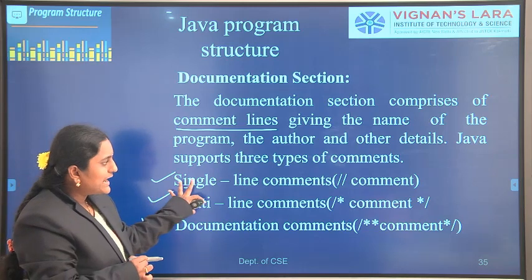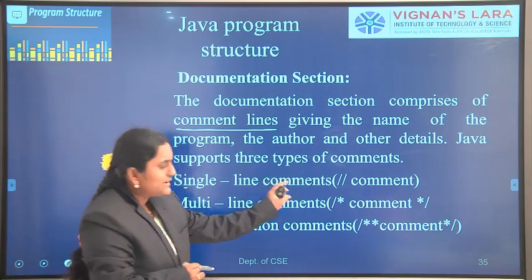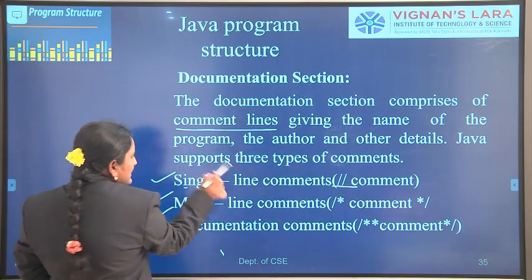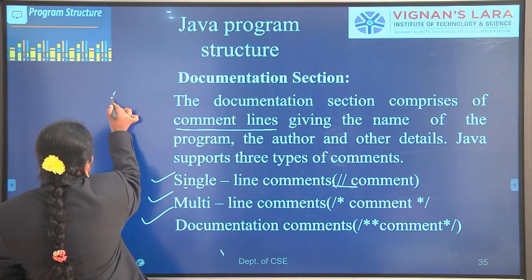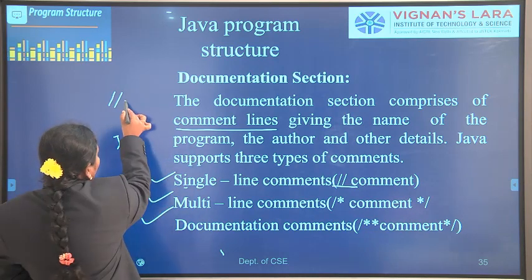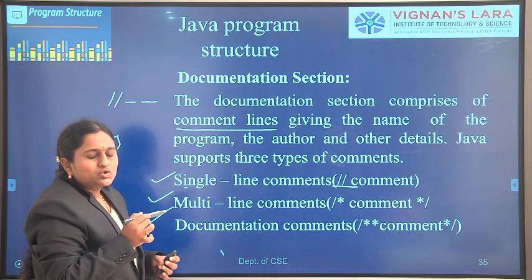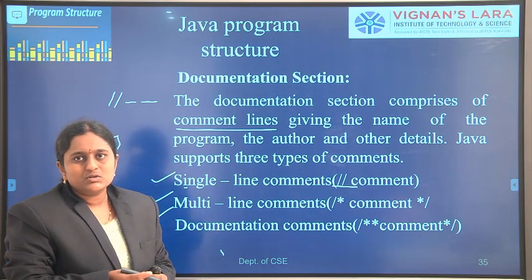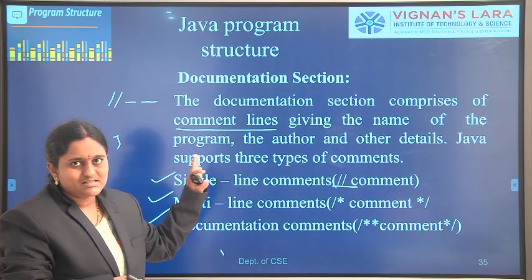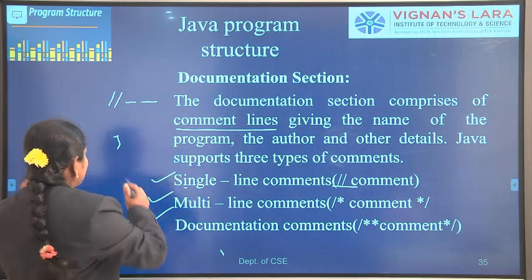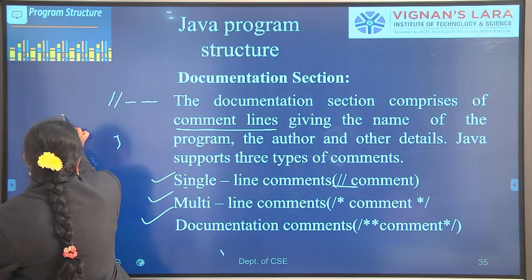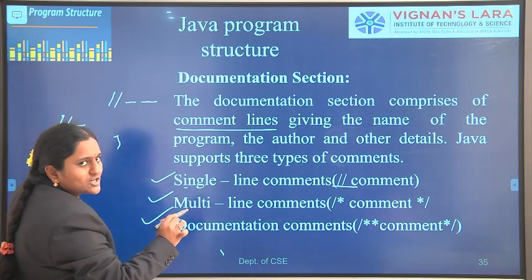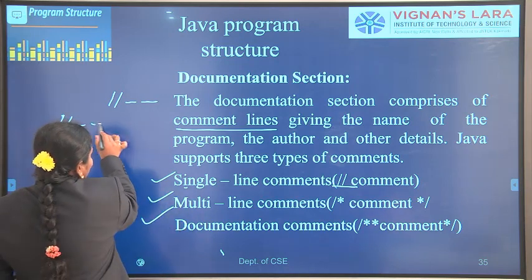First, single line comments. A single line comment starts with two forward slashes, and you write a comment here. It gives the name of the program. The Java compiler ignores these statements; they do not get executed. For example, the first statement is a comment line. It is a single line comment.